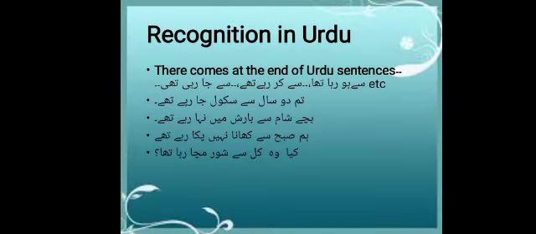How will you recognize that this sentence is from past perfect continuous tense? There comes at the end of the Urdu sentence "से हो रहा था", which means time is given, से, कितने बजे से. "हो रहा था से", "हो रहा था से", "कर रहे थे से", "जा रही थी", etc. For example, तुम 2 साल से स्कूल जा रहे थे. 2 साल, that time is given. Then बच्चे शाम से बारिश में नहा रहे थे, शाम से, it tells that it is from past perfect continuous tense. हम सुबह से खाना नहीं पका रहे थे, क्या वो कल से शोर मचा रहा था. This shows that this is from past perfect continuous.